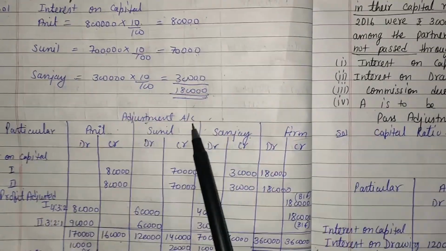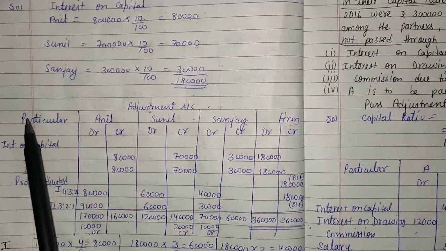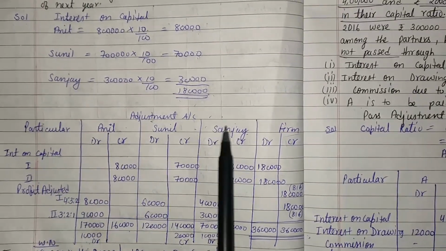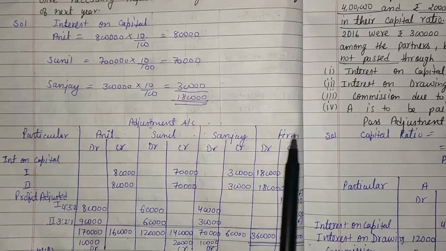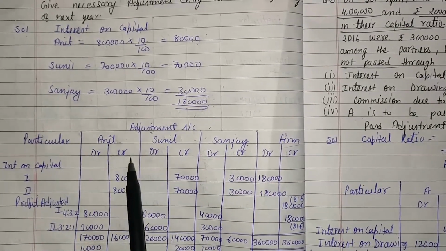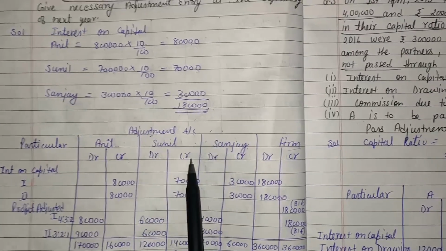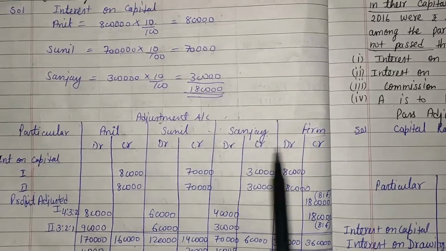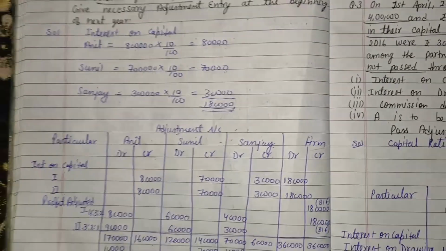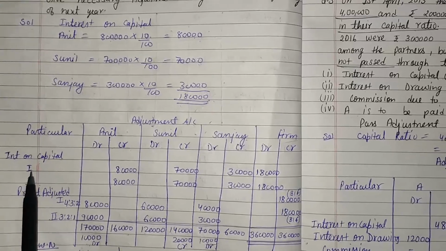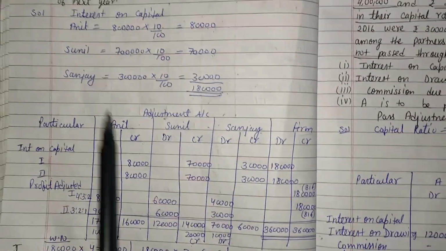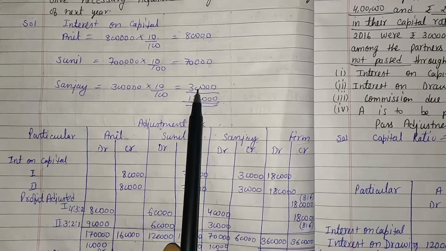Step 2, adjustment account. Here there are 3 partners, Anil, Sunil and Sanjay. Collectively they are called the firm. There are 2 columns for each partner, debit side and credit side: debit or credit in the column of Sanjay, debit or credit in the column of the firm. Here they forgot to give interest on capital for 2 years, interest on capital for the first year and for the second year. We already calculated 80,000, 70,000 and 30,000.